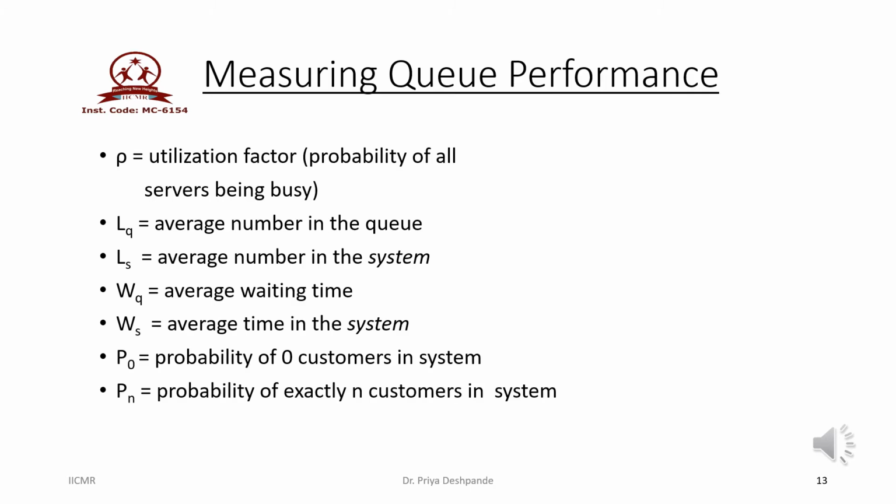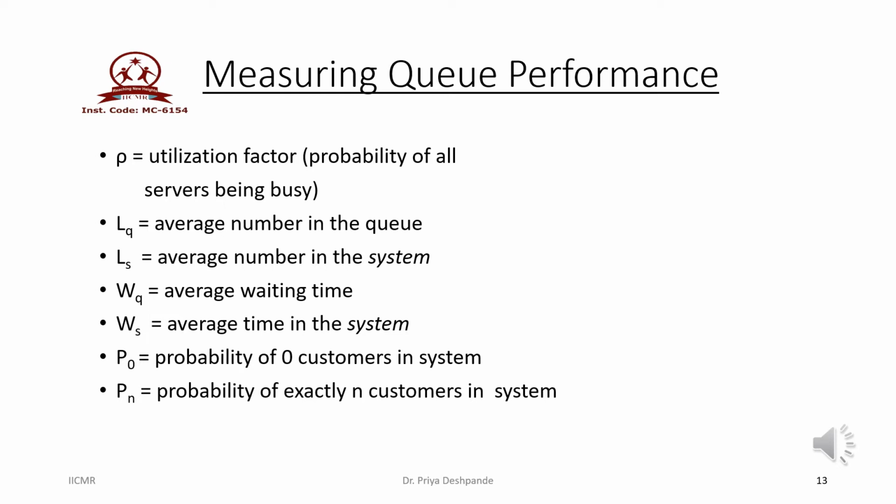Once we understood the arrival pattern, service pattern and number of service channels, service discipline, then one must understand what are the different measures to study the queue performance. So let us understand the different measures which are used to study the queue performance. The first one is rho, which is known as utilization factor, or it may be traffic intensity, or it may be the probability that the server is busy.